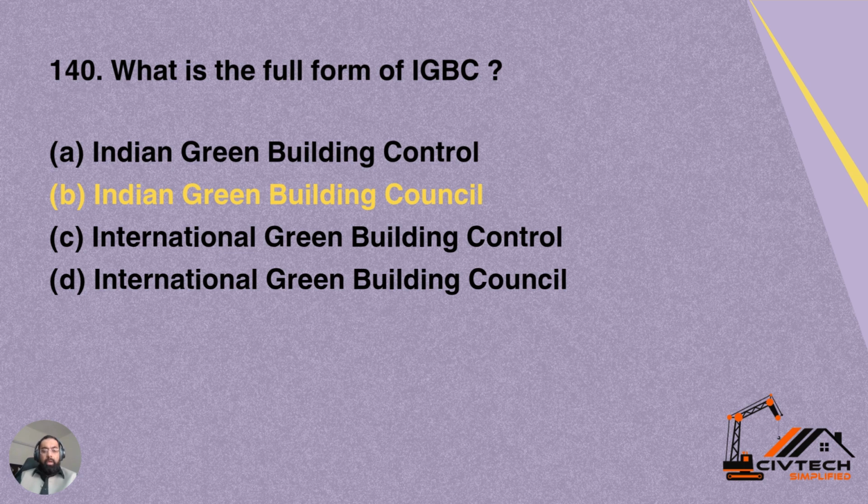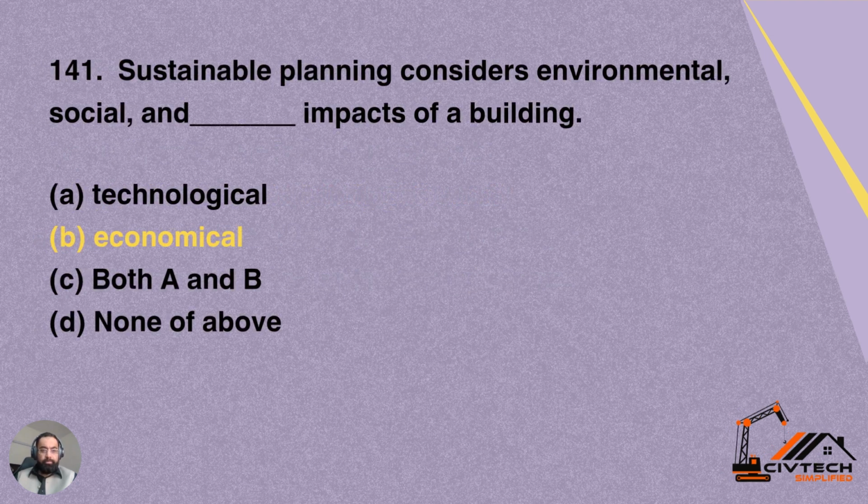What is the full form of IGBC? Option A is Indian Green Building Control. Option B is Indian Green Building Council, C is International Green Building Control, and D is International Green Building Council. So option B is correct. IGBC is the Indian Green Building Council. It gives the license and ratings to buildings regarding LEED adoption and green buildings. It is the responsible organization. Option B is correct for this question.